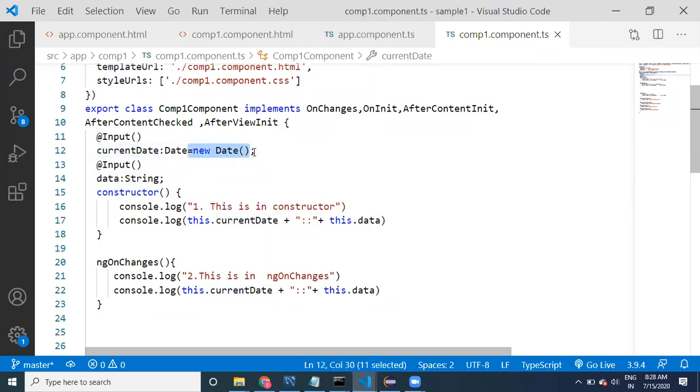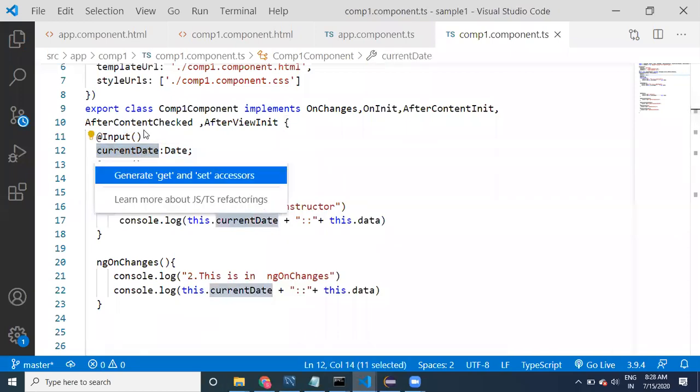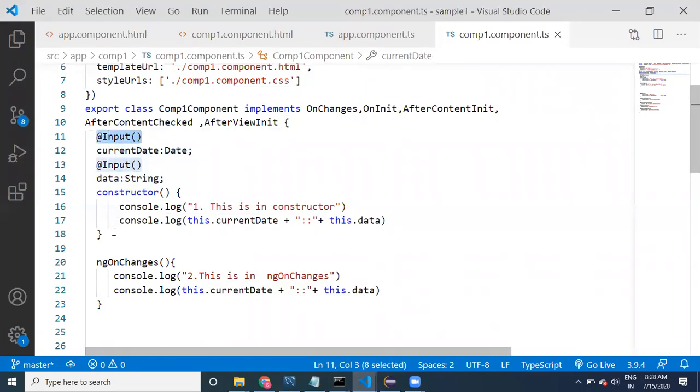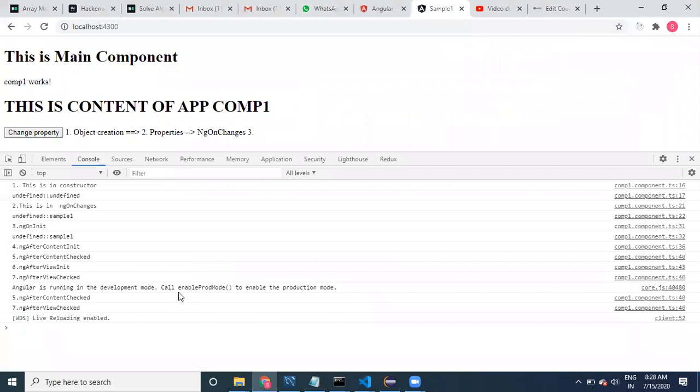Now we are talking about the values coming using input. This data will not be available at the time of the constructor. Why? Because first the constructor is going to be executed, then these input values are injected. Next, whatever values are coming from the input will be available here, guys. They are available.